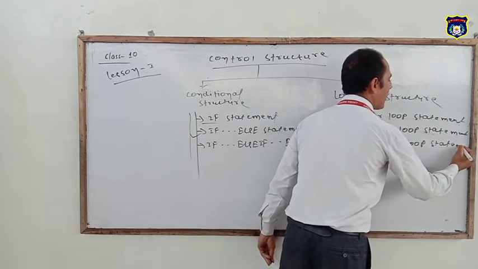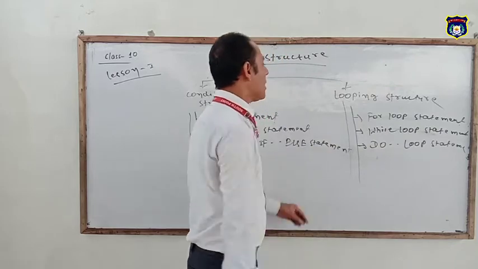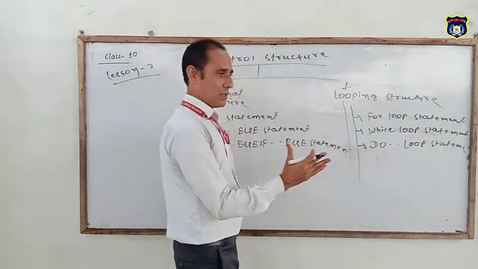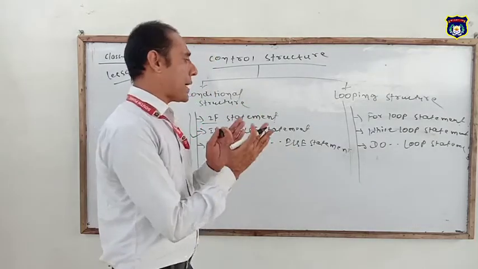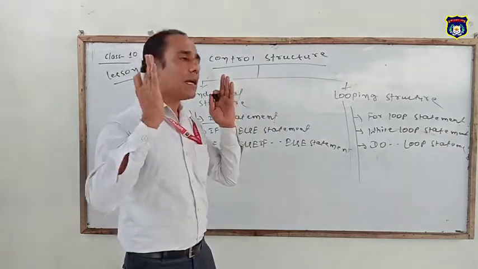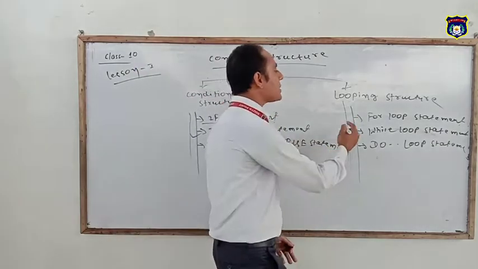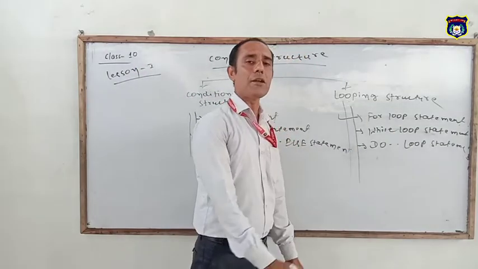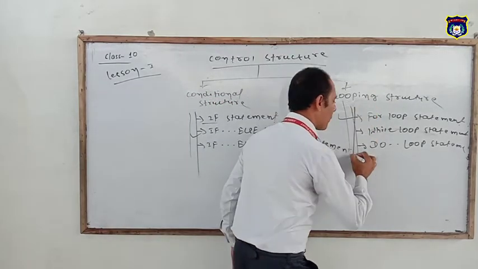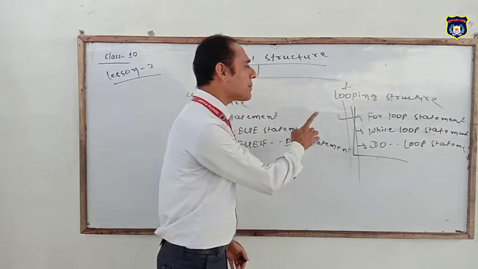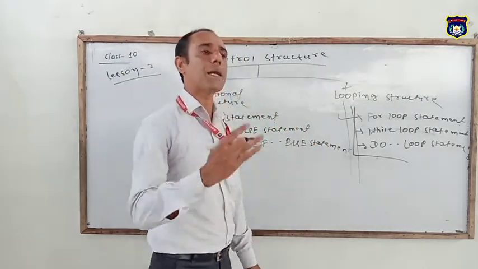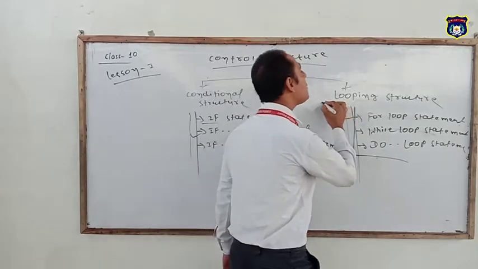These are all parts of the looping structure. The looping structure means all the loops. Loops means a series of statements. That means if you want to print a list of series, a list of odd values, a list of even values, a list of factorials, then you have to use looping because it prints multiple values, multiple numbers. If you have to print multiple numbers, then you have to use looping.